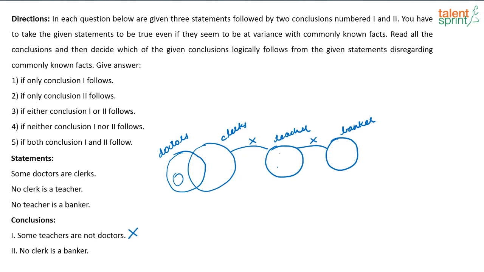Next one, no clerk is a banker. Again, the relationship between clerk and banker we do not know. So this conclusion also doesn't follow. So what will be the answer here? If neither conclusion 1 nor conclusion 2 follows, your answer will be option 4. I hope it is clear. Yes, suddenly when you see it is confusing, you might end up marking the answer as only conclusion 1 follows, but understand it correctly. Okay.